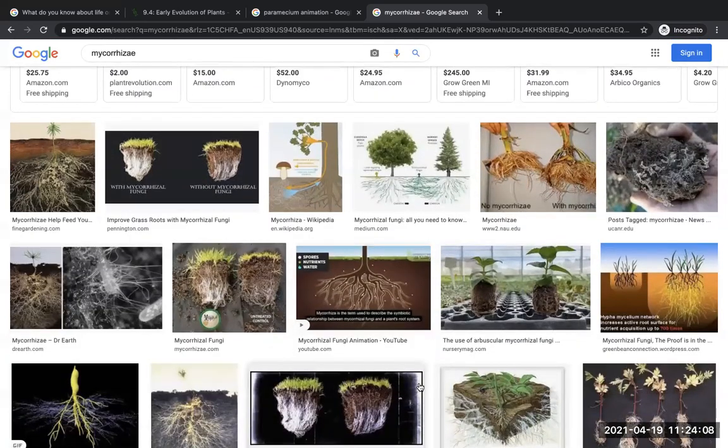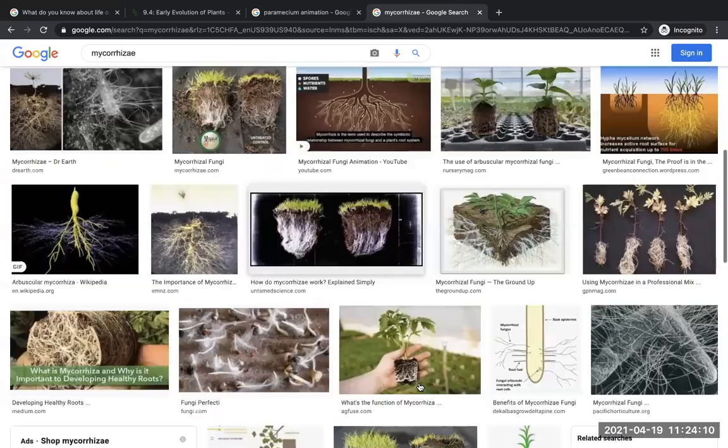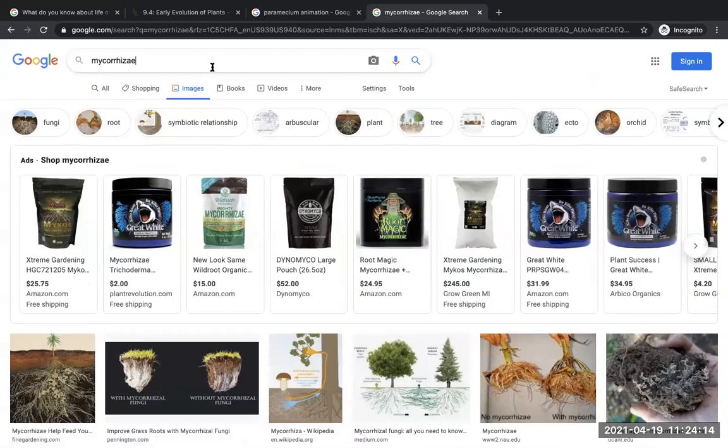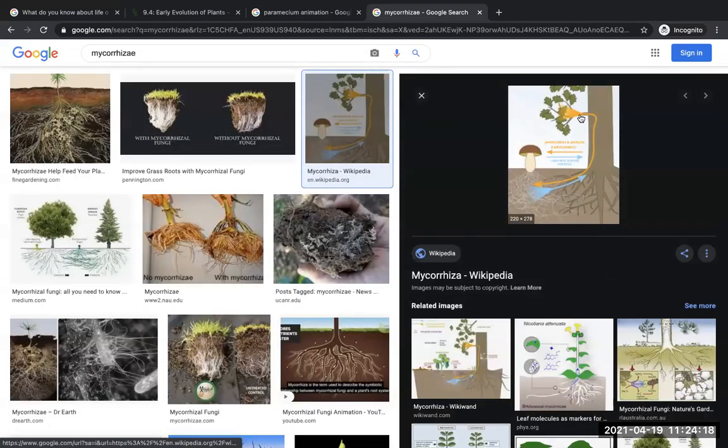So if you have a tree and there's a fungus growing next to it, it's most likely in a mutualistic relationship with the plant. So the fungus gives water to the plant, and in return, the plant gives them some sugars.